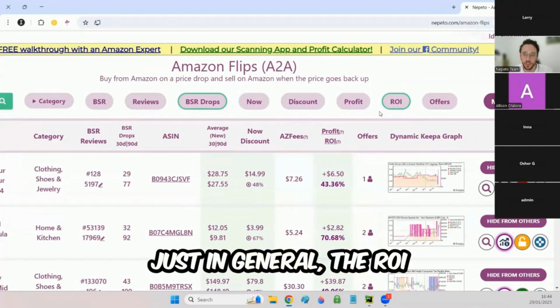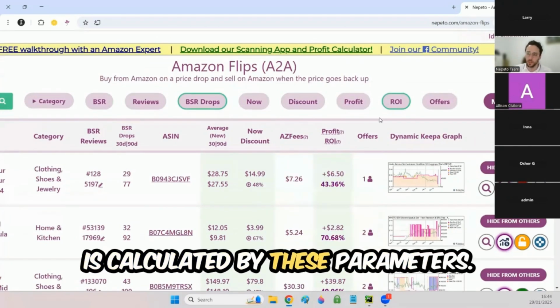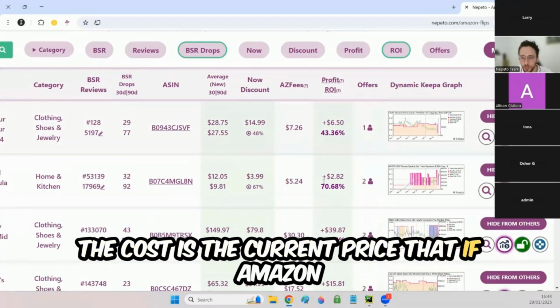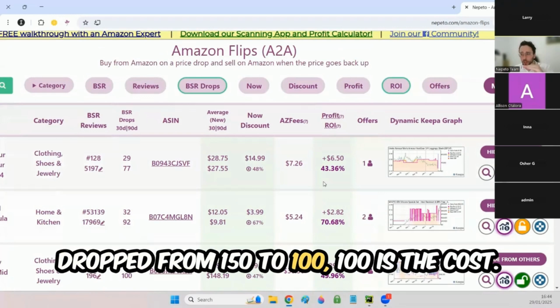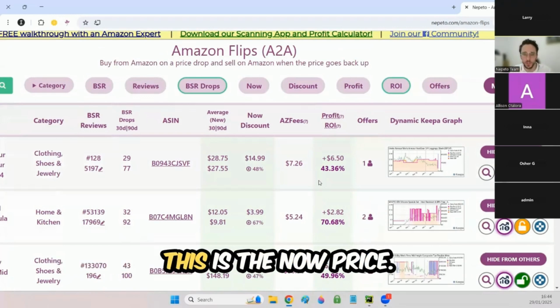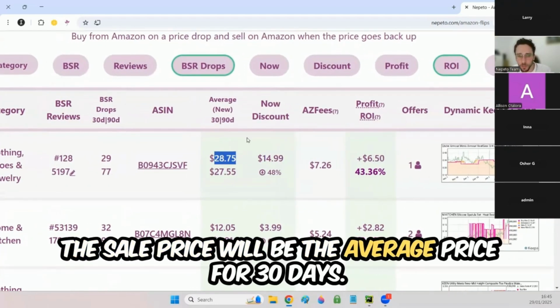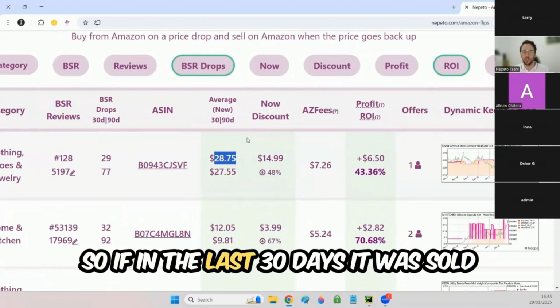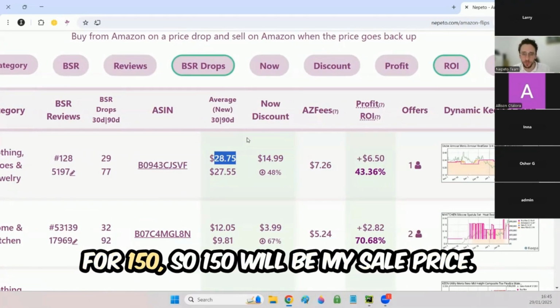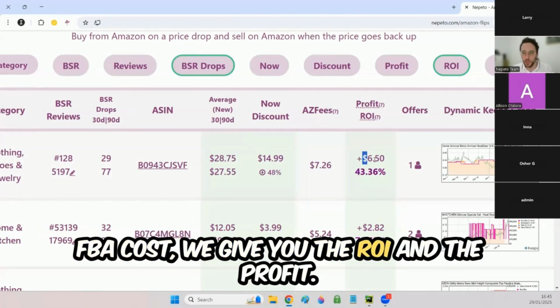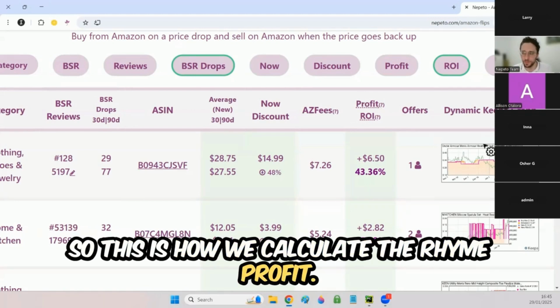In general, the ROI is calculated by these parameters. The cost is the current price. If Amazon dropped from 150 to 100, 100 is the cost. This is the now price. This is the cost. The sale price will be the average price for 30 days. So if in the last 30 days it was sold for 150, then 150 will be my sale price. And after all the fees, the referral fees and the FBA cost, we give you the ROI and the profit. So this is how we calculate the ROI and profit.